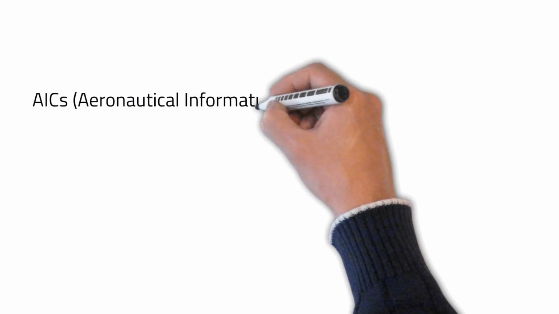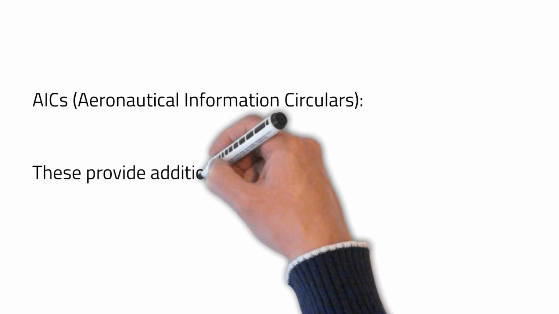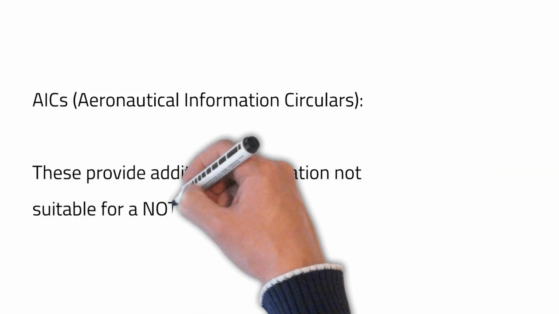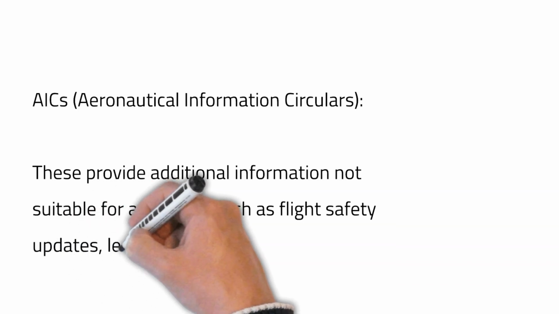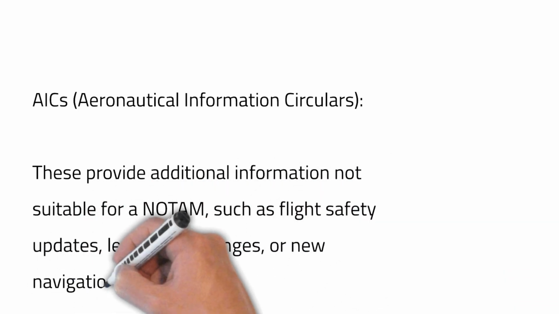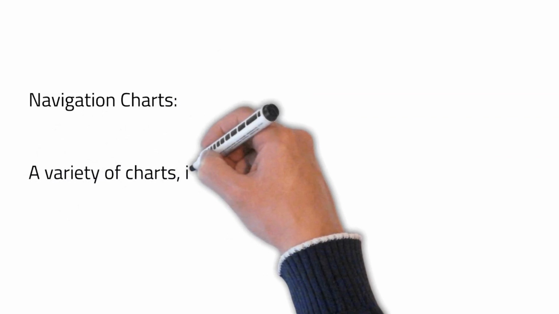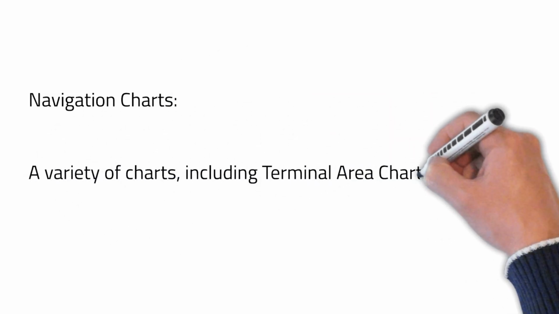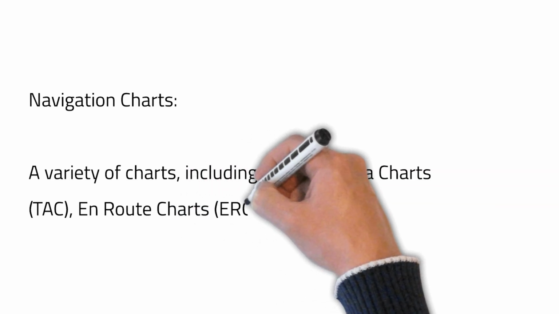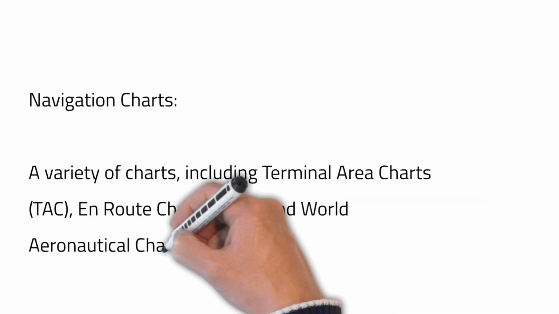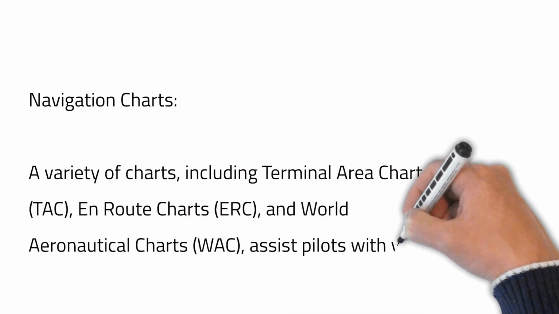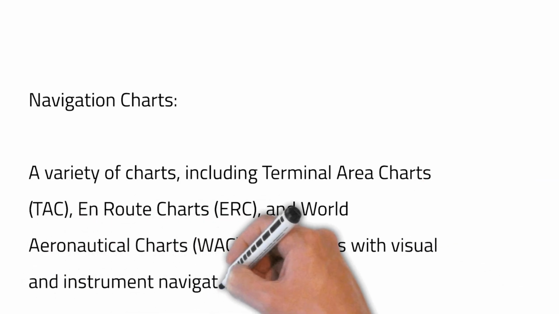AICs, Aeronautical Information Circulars. These provide additional information not suitable for a NOTAM, such as flight safety updates, legislative changes, or new navigational techniques. Navigation charts, a variety of charts, including Terminal Area Charts, TAC, En Route Charts, ERC, and World Aeronautical Charts, WAC, assist pilots with visual and instrument navigation.